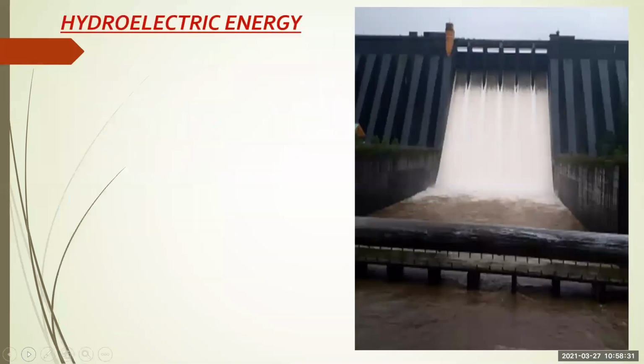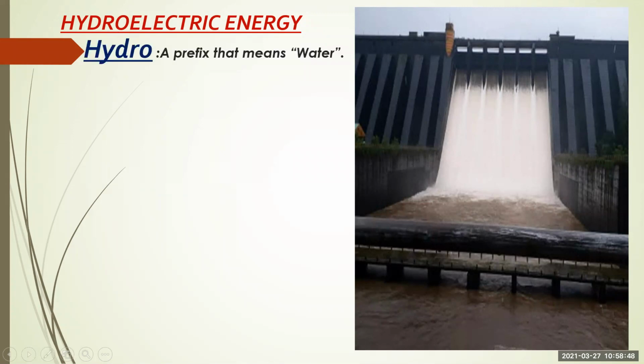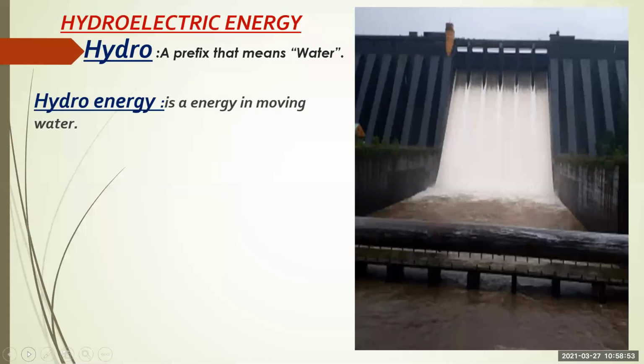Today we are going to start with energy production with the help of water, how we use water to generate electricity. So, hydroelectric energy. Let us look at the word hydro. Hydro is a prefix that means water. Hydro energy is the energy in moving water. Whatever energy moving water has is known as hydro energy, and you all know that a moving object or moving water has kinetic energy, right?